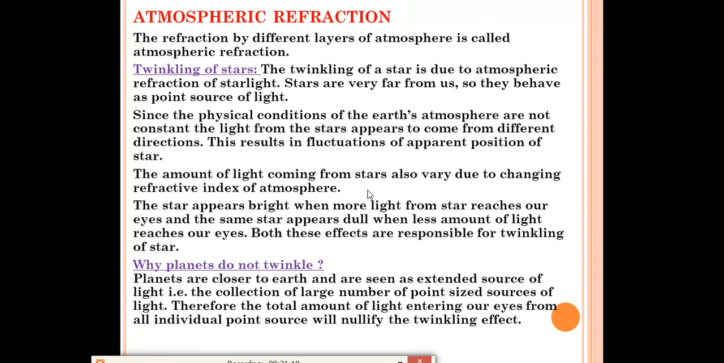Planets do not have their own light. They reflect the light of the sun. Planets are closer to Earth and are seen as extended sources of light. Just now we read that stars are point sources of light, but planets are extended sources of light, meaning many rays of light come out from there, hundreds of rays of light can come out from an extended source. They appear bigger. It is a collection of a large number of point-size sources of light, so many rays of light will come out from the planet. Therefore the total amount of light entering our eyes from all the individual point sources will nullify the twinkling effect.